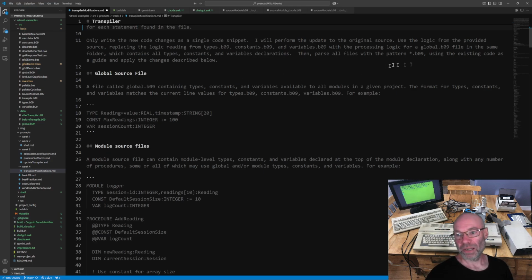Then parse all files with the pattern startup b09, using the existing code as a guide to apply the changes described below. So again, global source file. It's going to contain types, constants, and variables available to all modules in a given project.